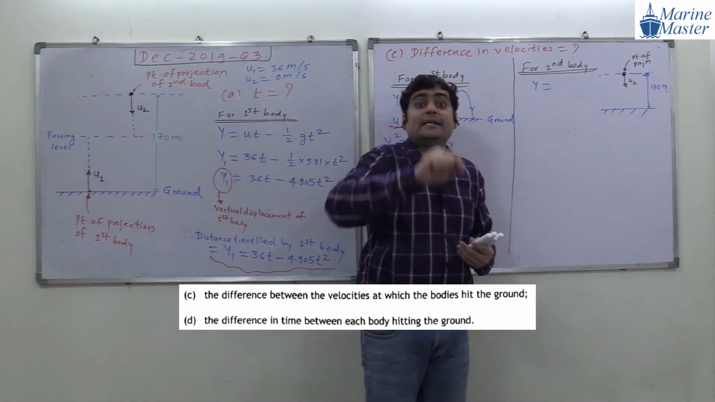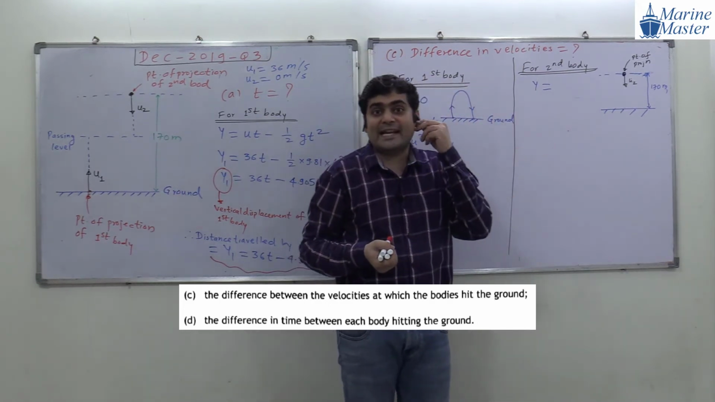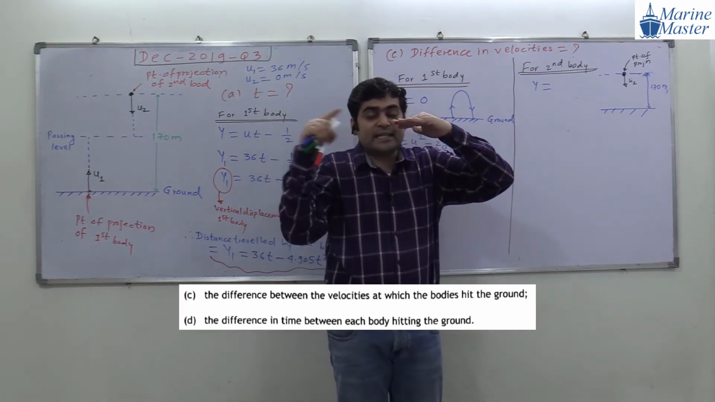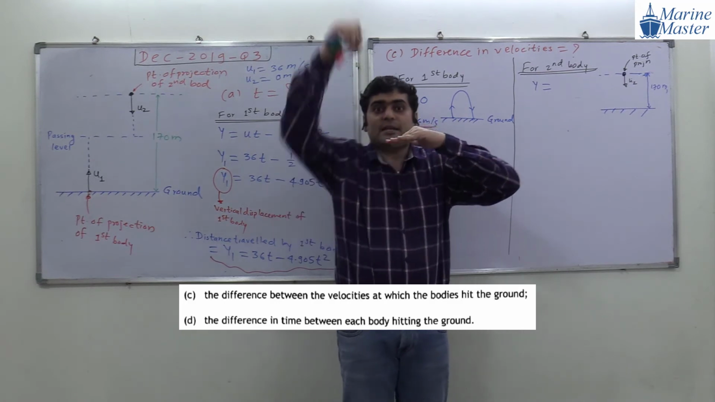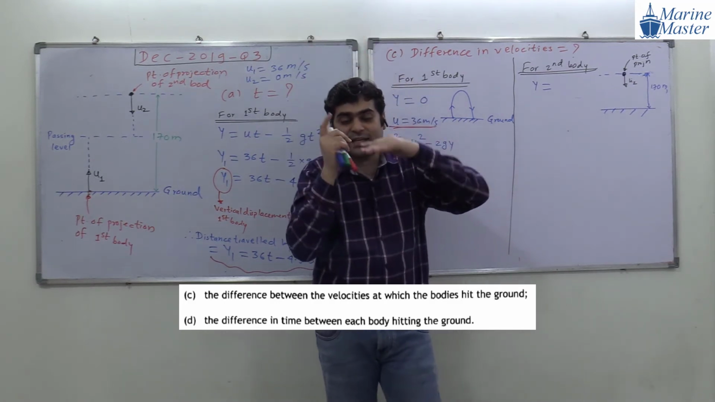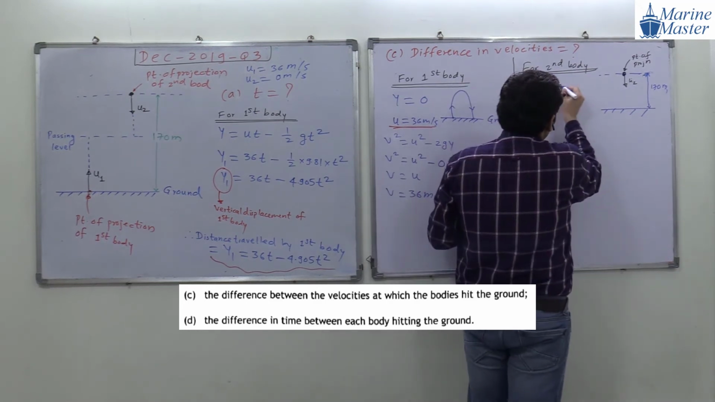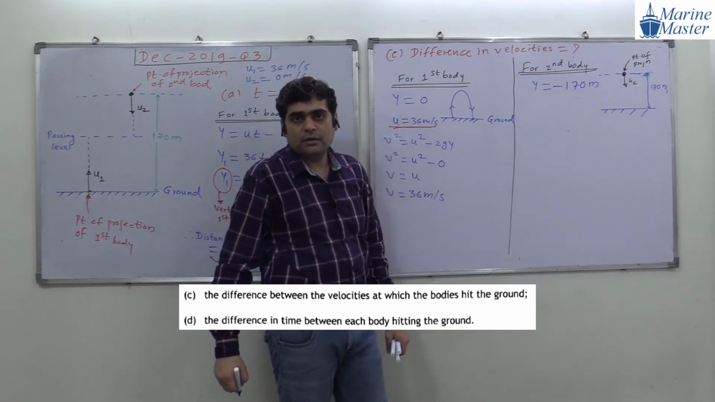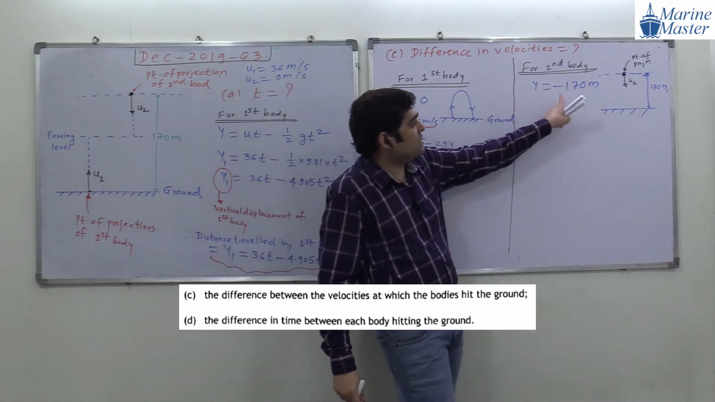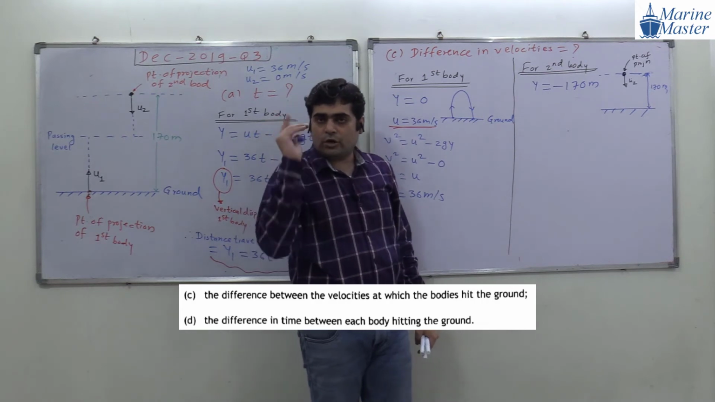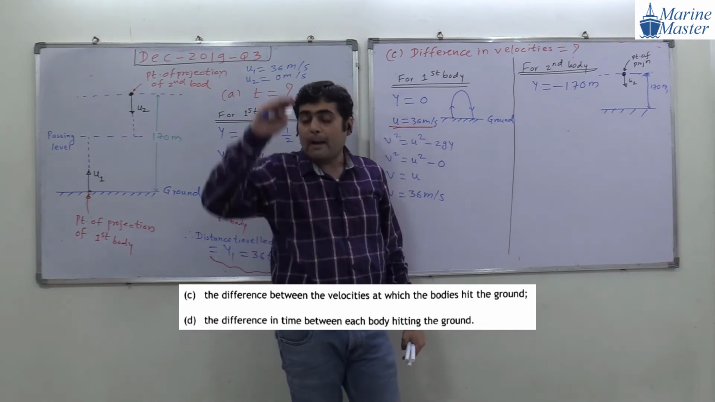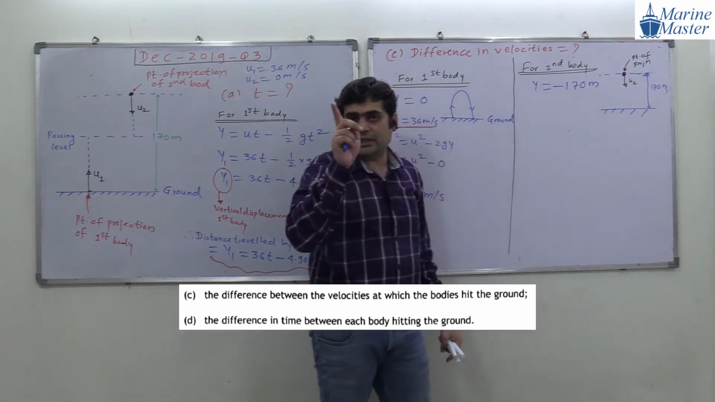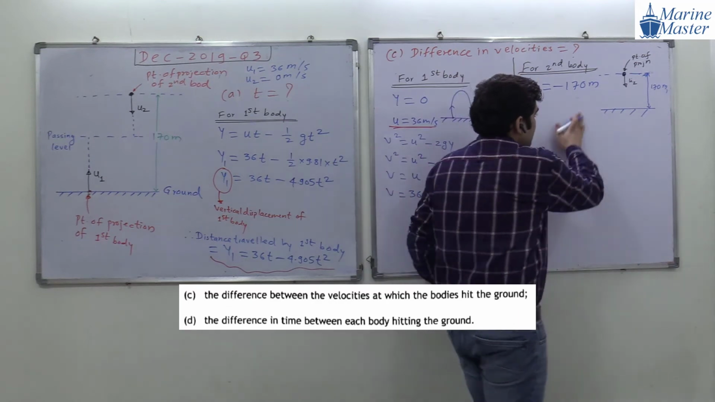Minus 170 meter, guys. Here y is a vertical displacement and displacement has a sign convention. If it is below the point of projection, negative. If it is at the same level as the point of projection, 0. And if it is above the point of projection, then positive. Guys, observe the things. So, minus 170 meter. Does anyone have any doubt in this minus 170 meter? Because our final point of the second body is below the point of projection by 170 meter, so the vertical displacement is minus 170 meter.